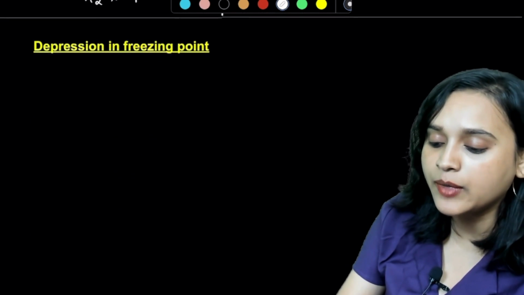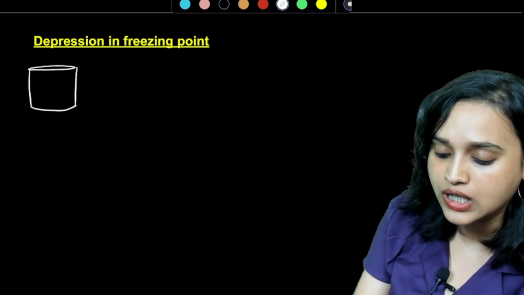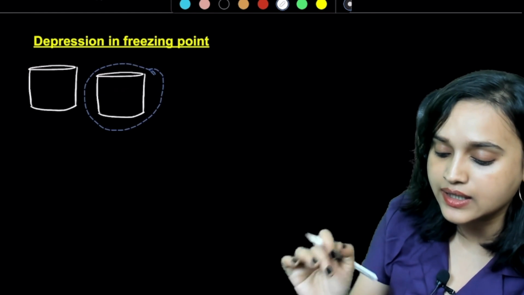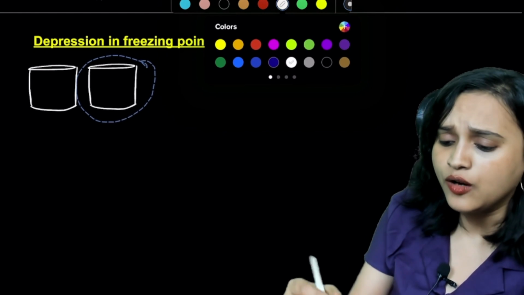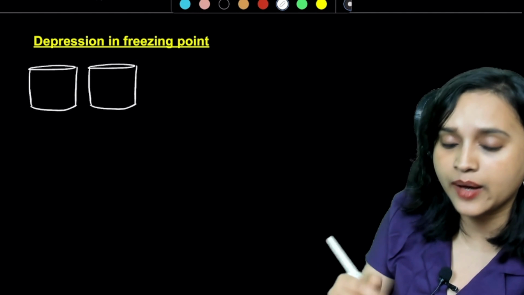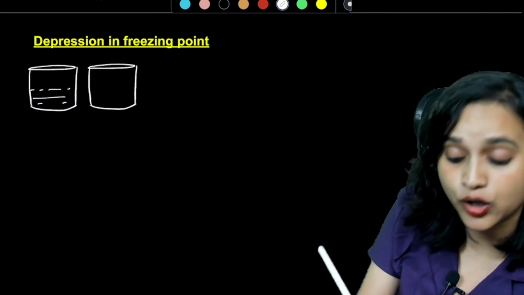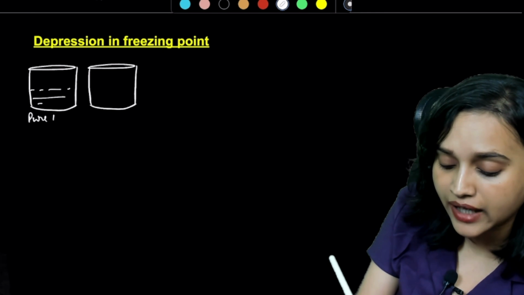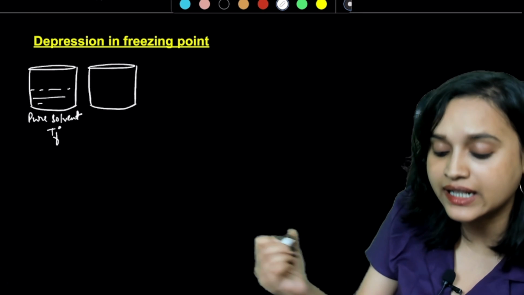Okay. Next, we come across depression in freezing point. And once again, what am I going to do? I'm going to draw my two containers here. Yes, the containers are very, very important. Once I've drawn the container, now look at this. Again, same thing, everyone. So this is going to be my pure solvent. If I have pure solvent, it is going to freeze at TF naught.